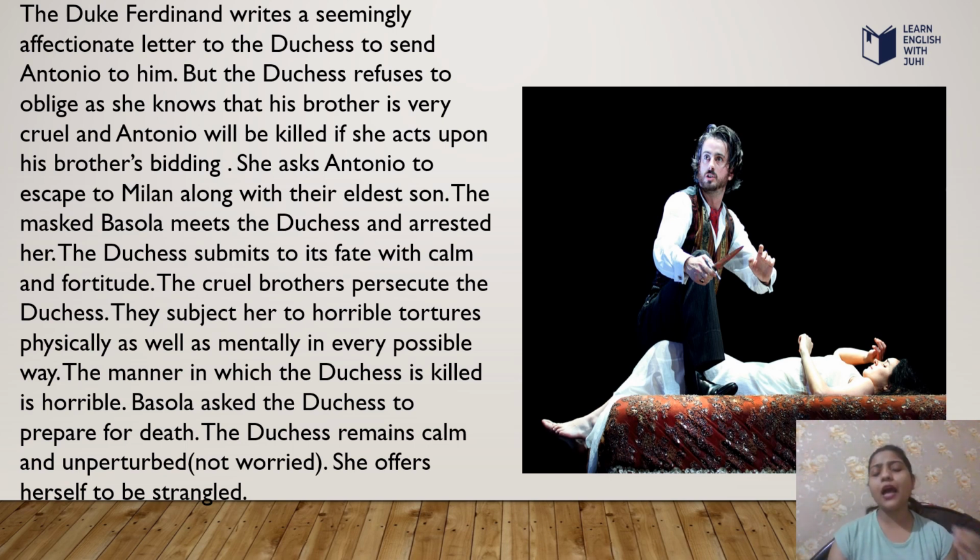with calm and fortitude. The cruel brothers persecute the Duchess. They subject her to horrible tortures, physically as well as mentally, in every possible way. The manner in which the Duchess is killed is horrible. Bosola asks the Duchess to prepare for death. The Duchess remains calm and unperturbed. She offers herself to be strangled.